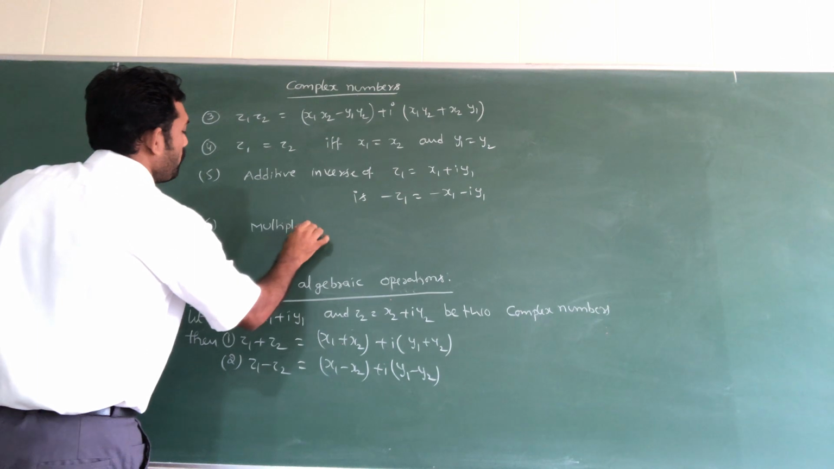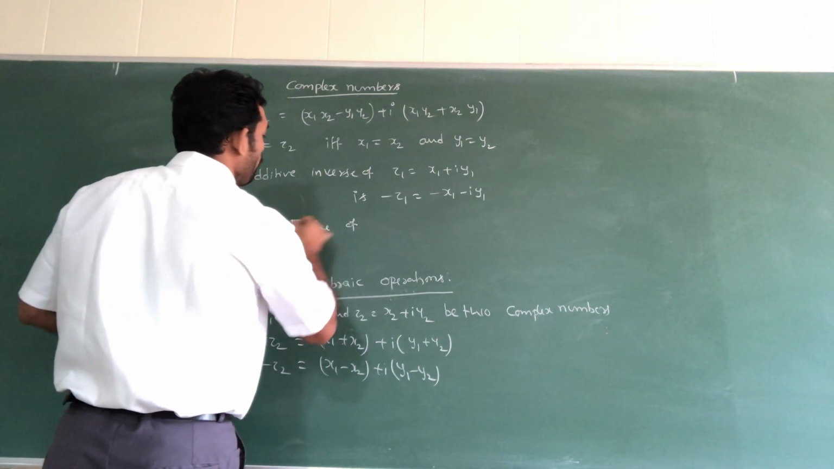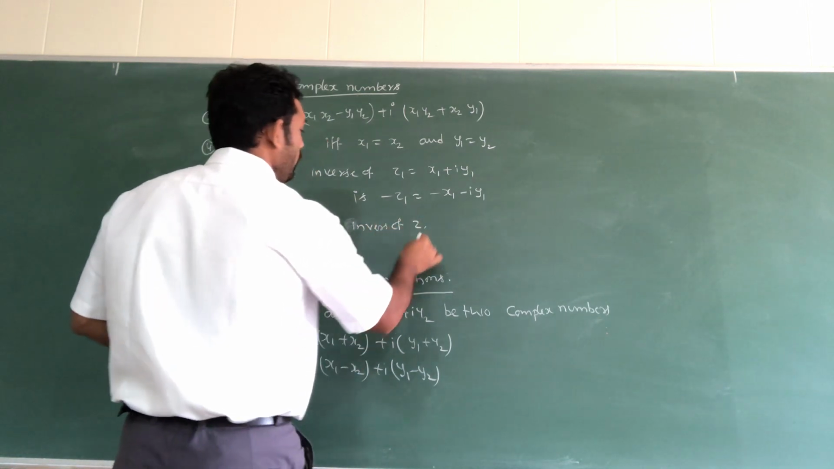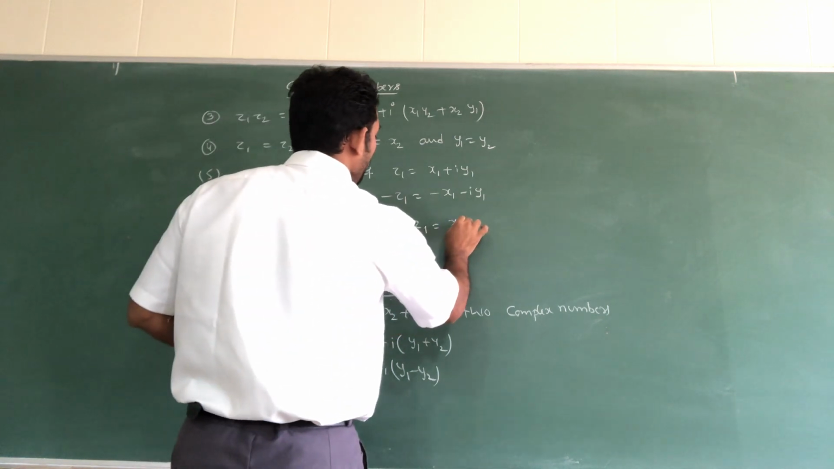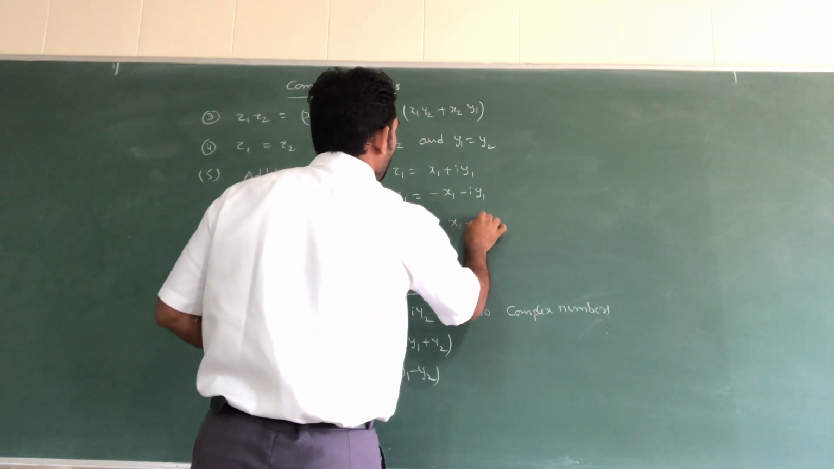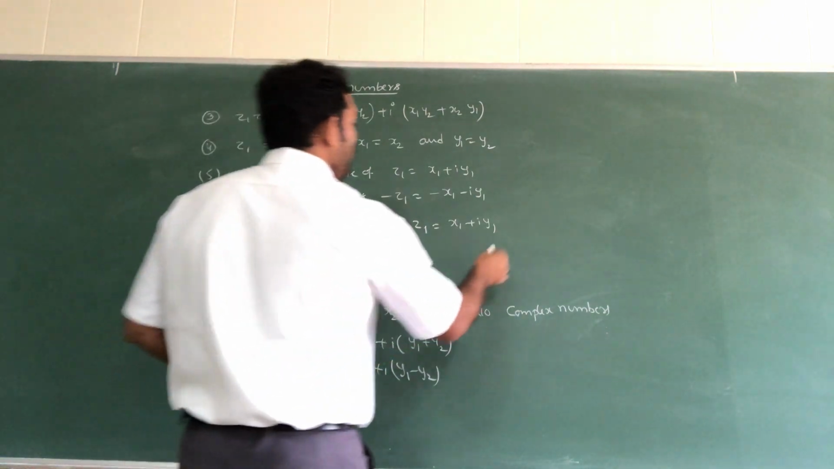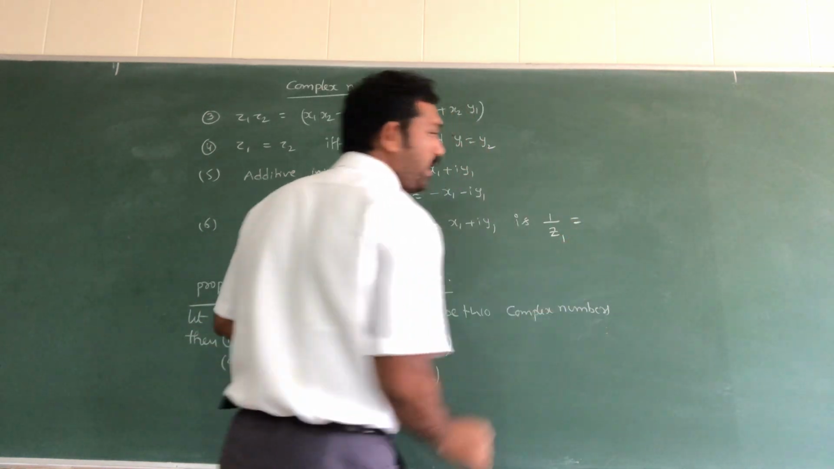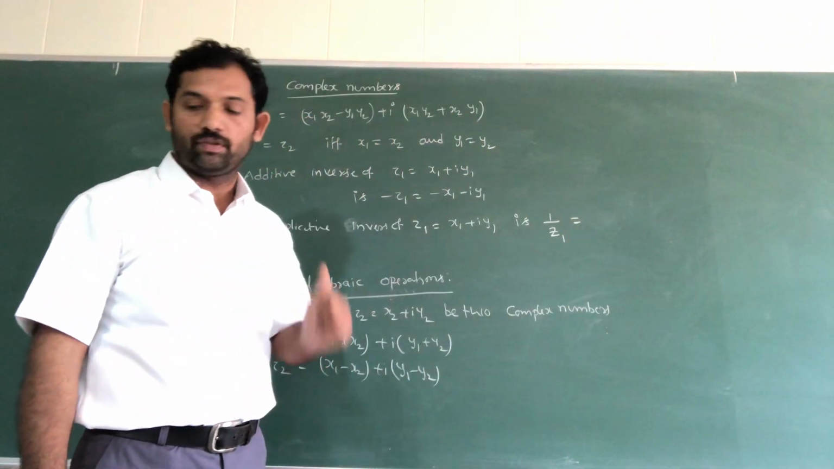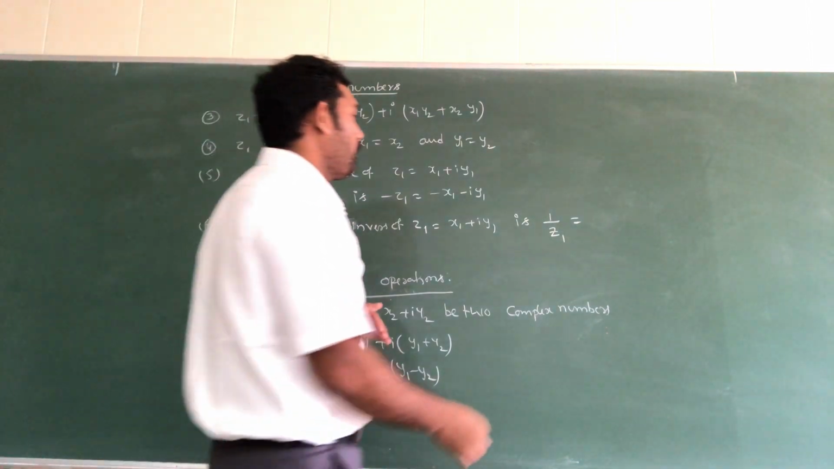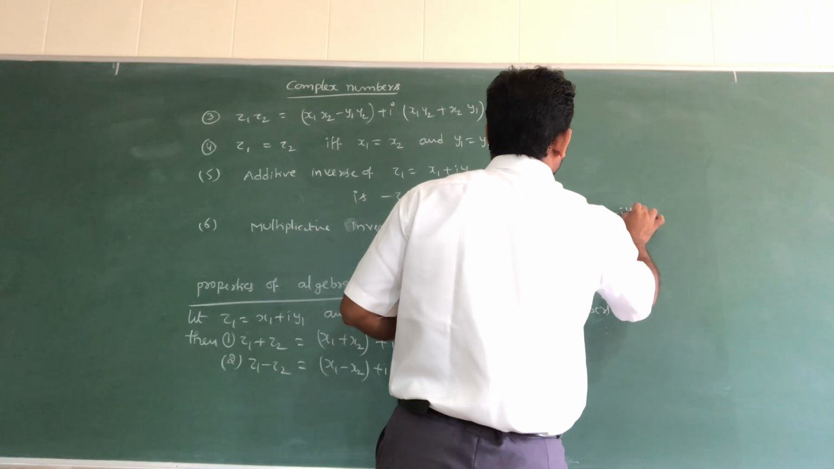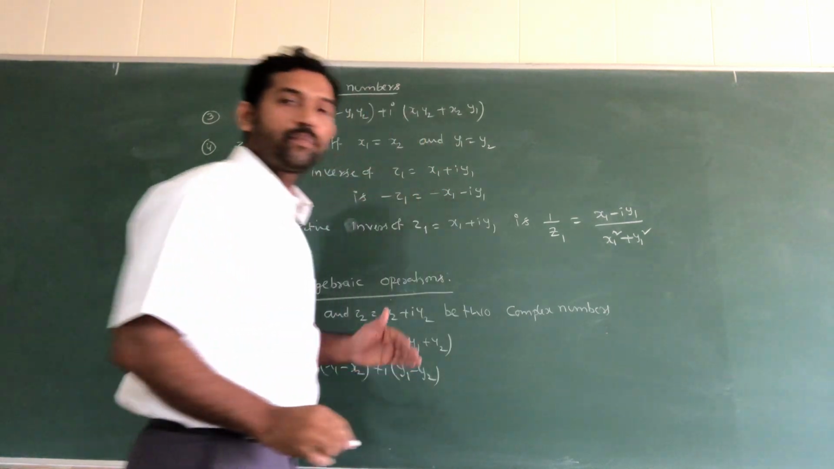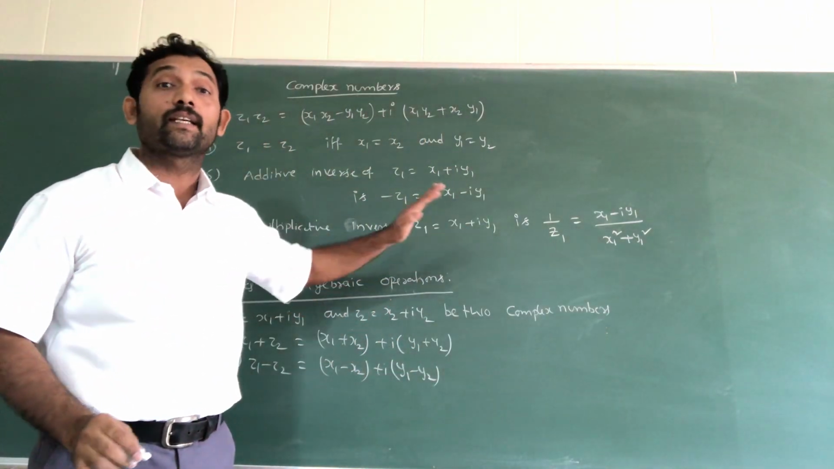So multiplicative inverse of z1. So z1 is given, x1 plus I y1. What is that multiplicative inverse then? It is 1 by z1. The multiplicative inverse is 1 by z1. So 1 by z1, what happens? x1 minus I y1 divided by x1 square plus y1 square. That is the multiplicative inverse. This everything we have done.